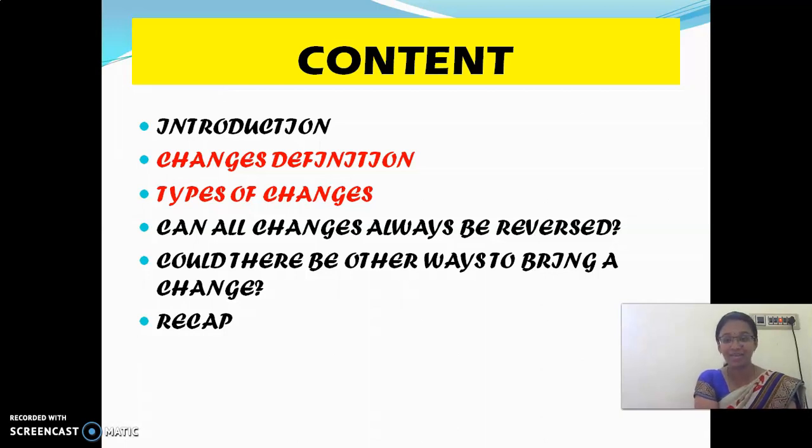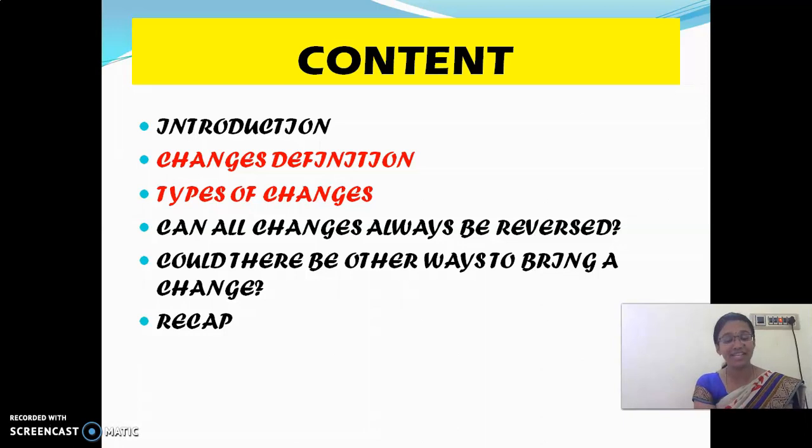You are going to answer me. Open your mouths. What is meant by changes? Louder. Yes? Very good. Change is nothing but to alter, to give a substitute, to experience a different state or condition. Very good, children. In the last class we had seen the definition of changes. Today we are going to see what the types of changes are.